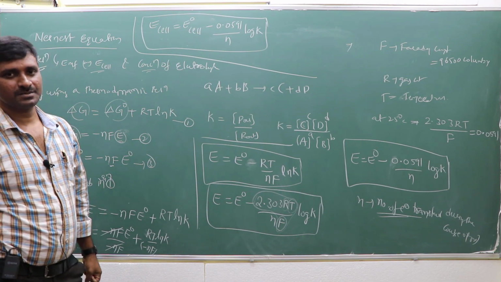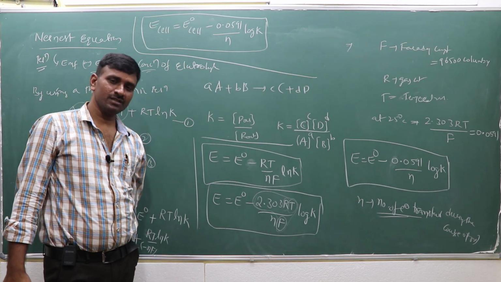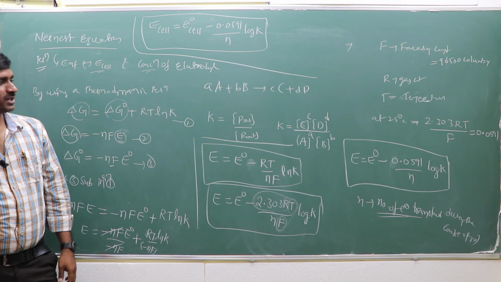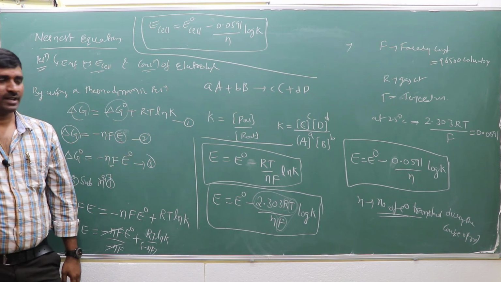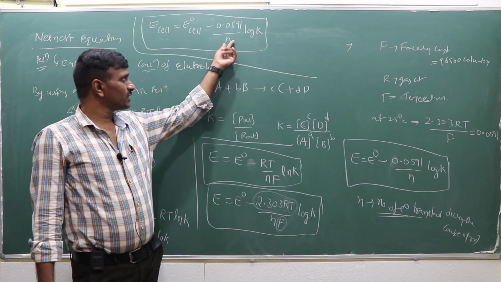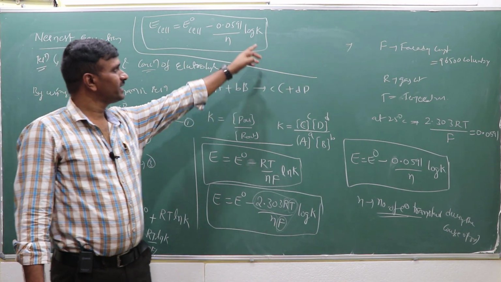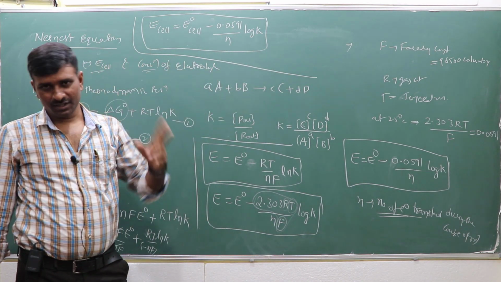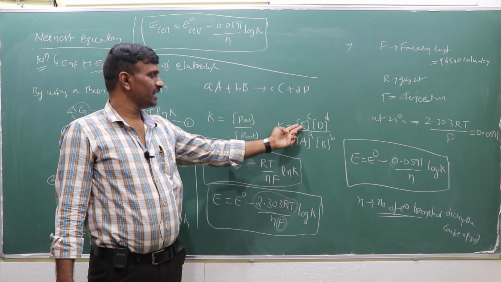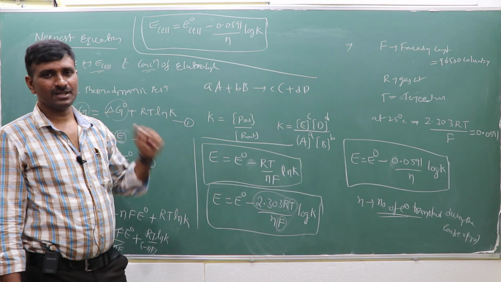How will E0 cell be calculated? From the examination point of view, the standard reduction potentials of the two metals will be given. Based on that, E0 cell is E0 of cathode minus E0 of anode, the highest reduction potential minus the lowest. For the total cell reaction, you can obtain the number of electrons transferred easily. And K is what? You write the total cell reaction, oxidation and reduction, then the concentration of products by the reactants. Then you know K also, and you can calculate E cell.